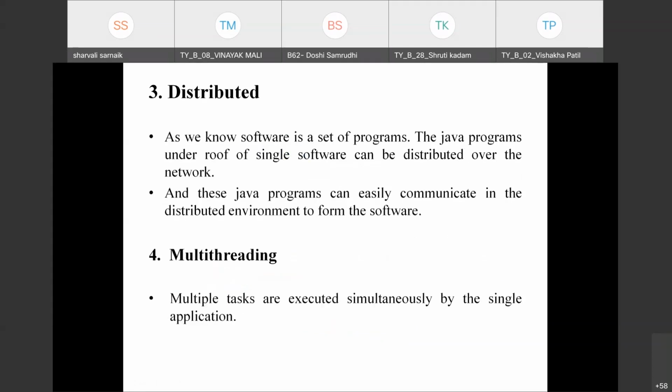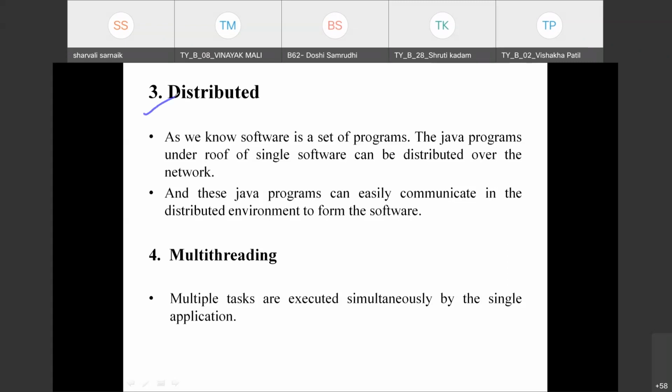Third feature is Java is distributed. So let's see what this distributed means. As we know, software is a set of programs, and the Java program is under the roof of a single software and can be distributed over all the network. This means if you are writing a code, then that code can be distributed into different networks. You might have studied remote method invocation, RMI. With the help of these methods, we can distribute our code into different networks. So we call it Java is distributed.